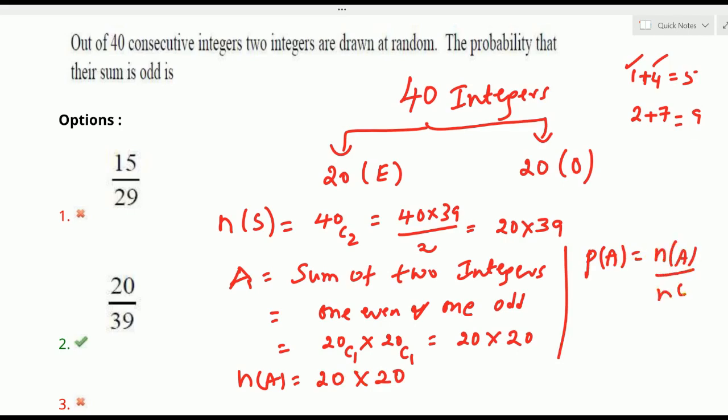Okay? How many supported events are there? 20 into 20. Total number of event selections is 20 into 39. By cancellation of 20 it becomes 20/39. Okay? 20 gets cancelled, so the final result is 20/39. 20/39 is given clearly as the second option. Is it clear? So simple, right?